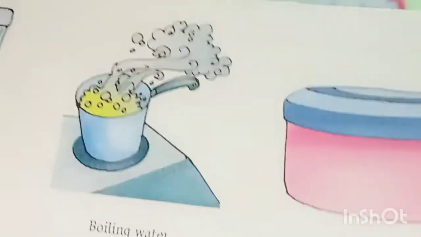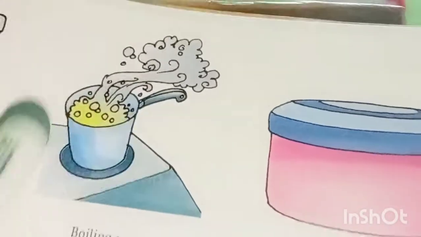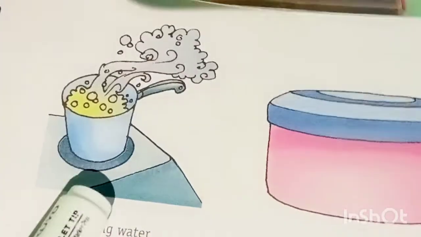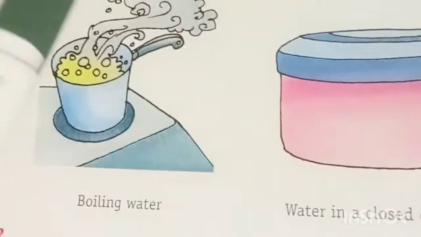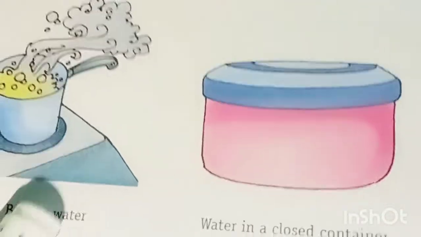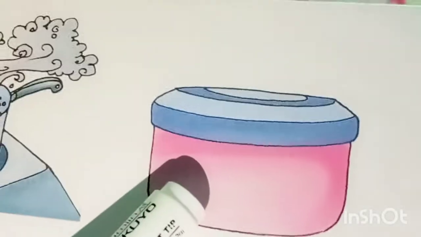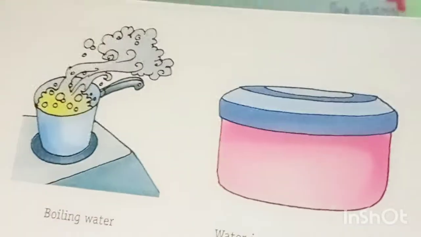If there is no purifier, your mother boils the water on the gas stove, and this method is used to kill the germs. Here is boiling water. And here the water is stored in a container. Okay, these things all of you understood now.